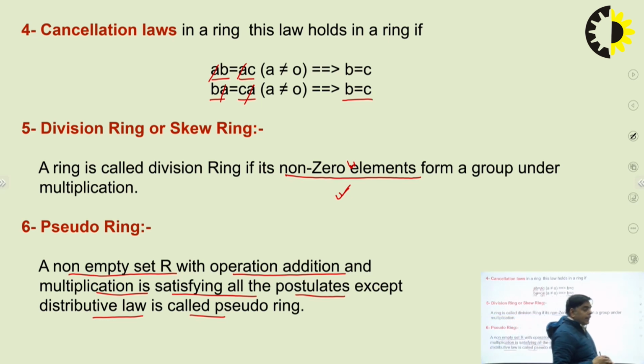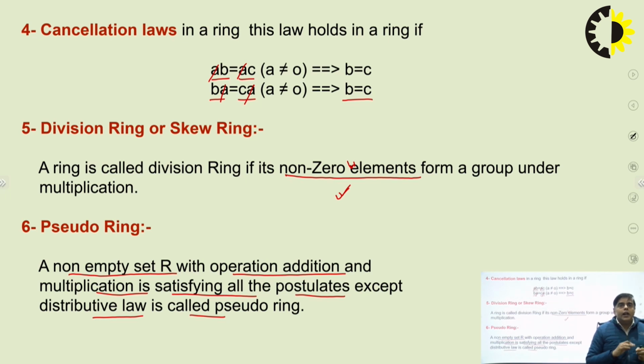For making a ring, it is very necessary that it should follow 5 properties with respect to addition, 2 properties for making a semi-group with respect to multiplication, and the next 2 properties are the left distributive and right distributive.